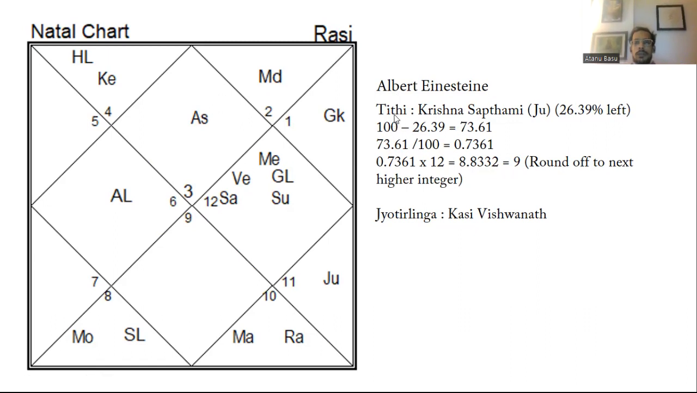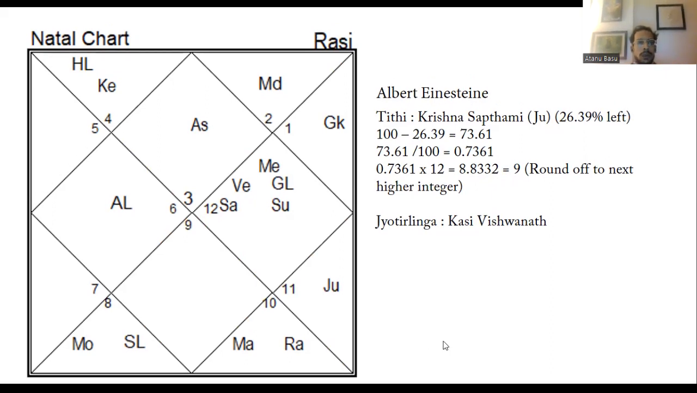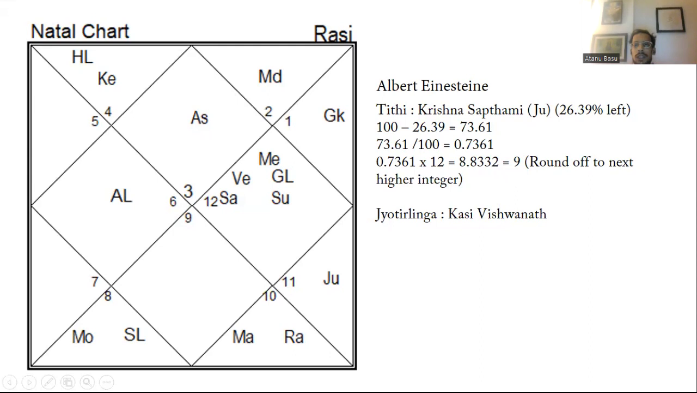Albert Einstein. The Tithi is Krishna Saptami, Jupiter, 26.39% left. You can find it in the J-Hora software easily. Go to the J-Hora and see over here the calculation behind it. But right now I'm not going to the calculation. So it is Krishna Saptami, Jupiter, 26.39% left.